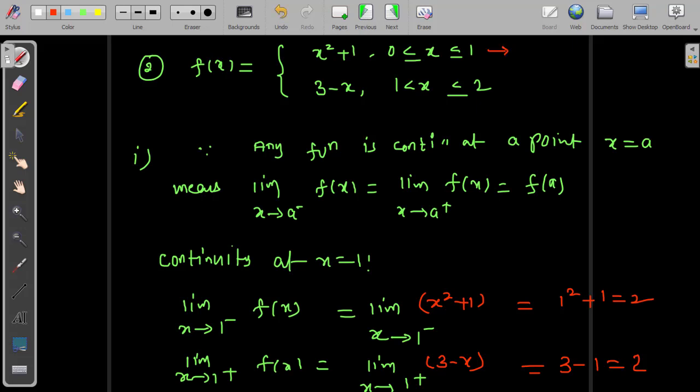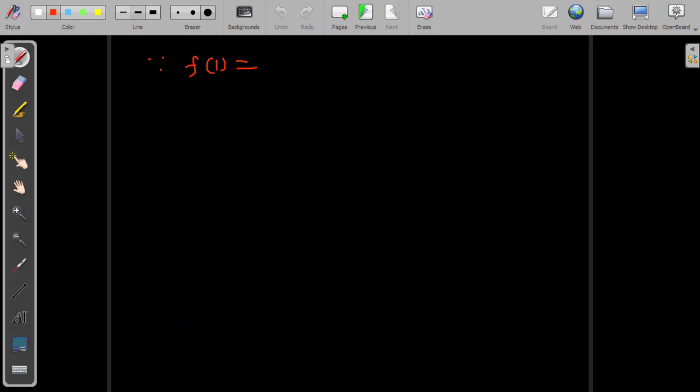For f of 1, because 1 is included here with the equal to sign, we will take the function x square plus 1 to evaluate f of 1. So f of 1 means x square plus 1 at x equal to 1, which is 1 square plus 1 equal to 2.